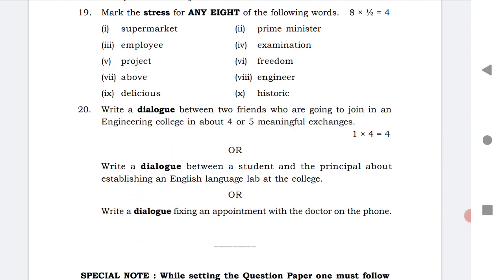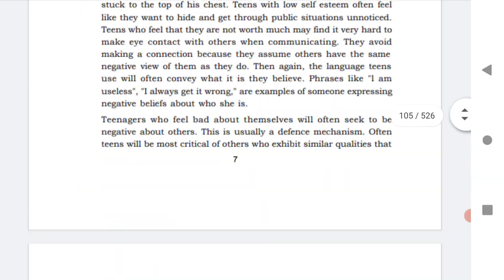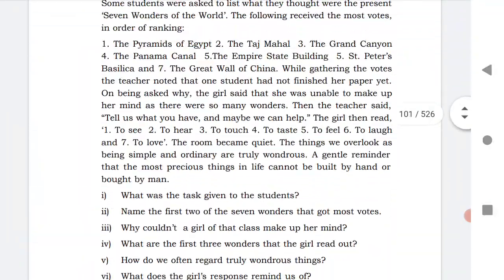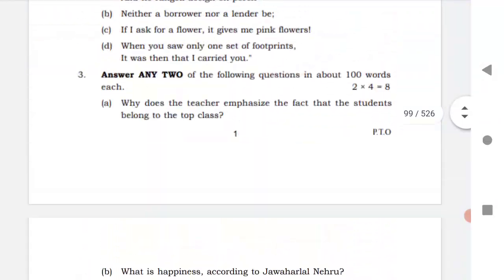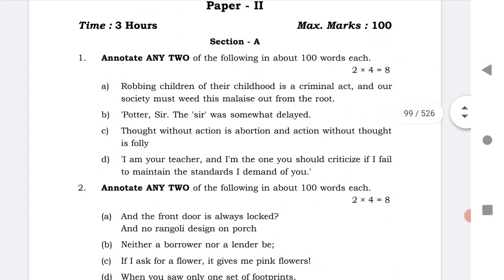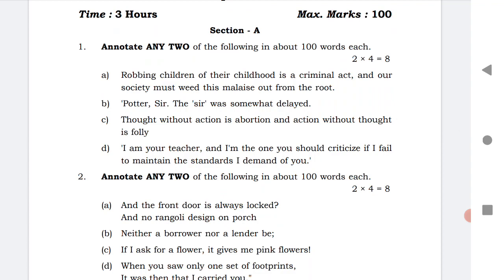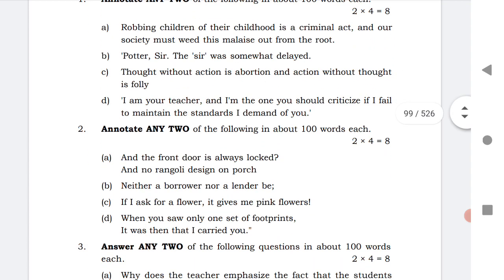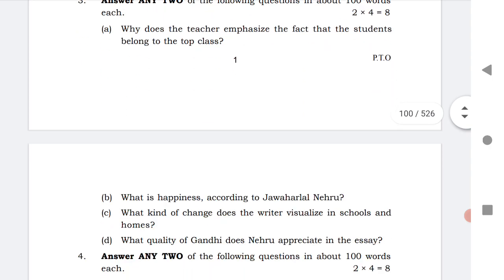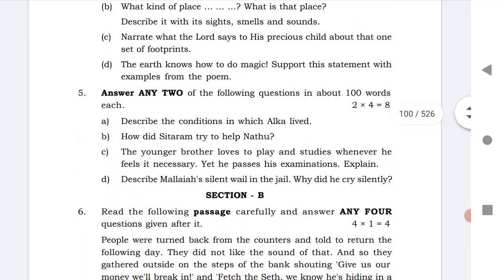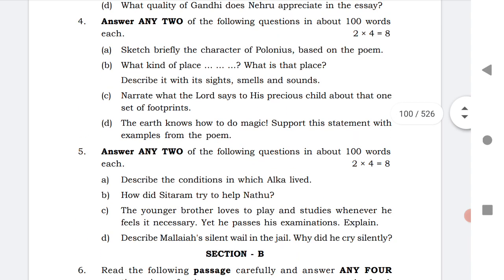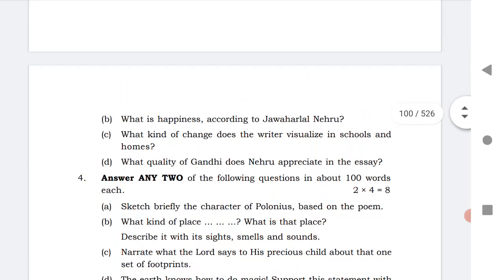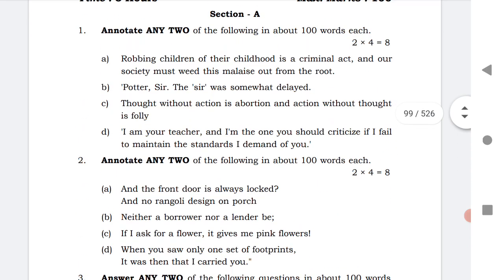Once again I will tell you, for section 1 or section A, what gives more marks is the annotations and answers. I request students to read those lessons whose questions are given in annotations: question number 1, 2, 3, 4 and 5, because annotations give you the maximum. Because part B and part C are very simple, you can easily do them, but most of the marks depend on the answers and the annotations which are given in the question paper.